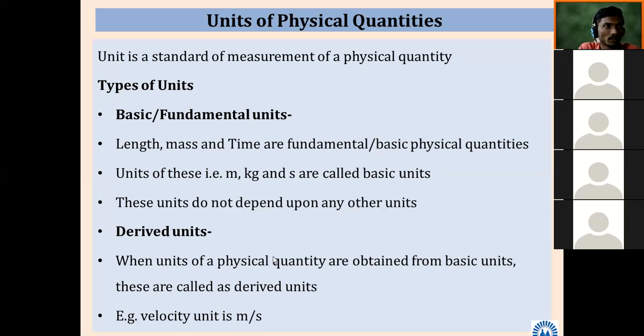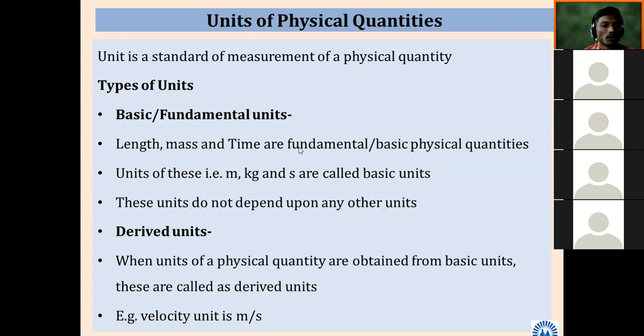If we want to measure something, we should have a unit. Without this, we cannot measure in numbers only. If we want to measure something, we should have one physical quantity, and that physical quantity is known as a unit. It is as simple as this. So first I write down the definition: a unit is a standard of measurement of a physical quantity. If you want to measure anything, you need a unit.